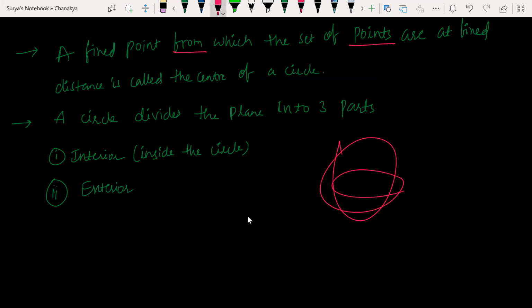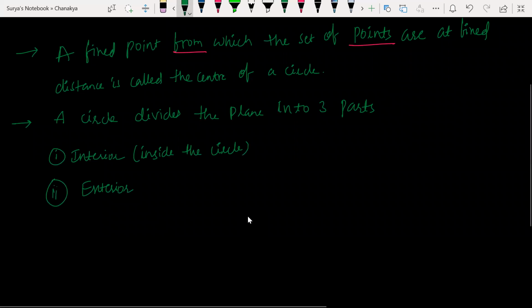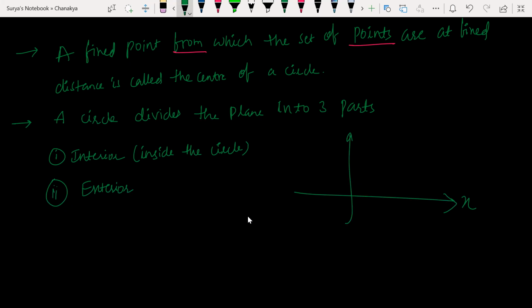Plane means a normal plane. This is an XY plane. A plane is a smooth surface.